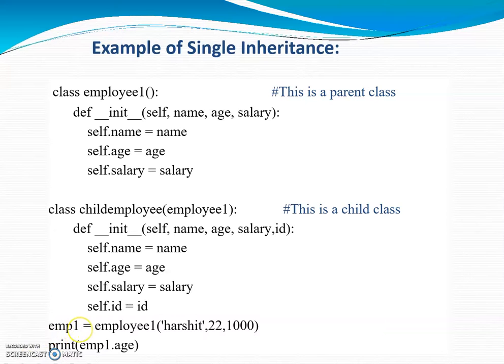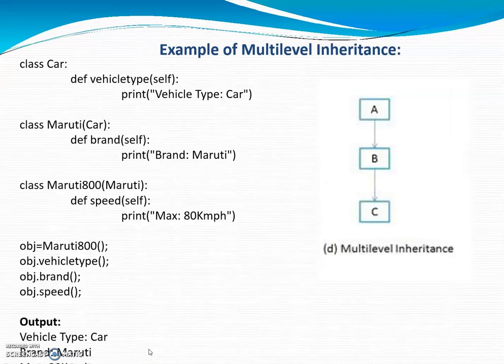Then I have created the object emp1 of the employee1 class, passing parameters name, age, and salary to the constructor of the employee1 class. So it will initialize these three members, and then I have printed the age of the emp1 object. It will print emp1 dot age, that is 22, on the console.